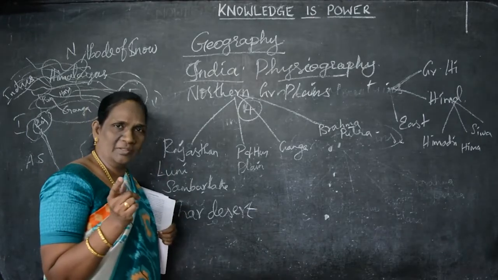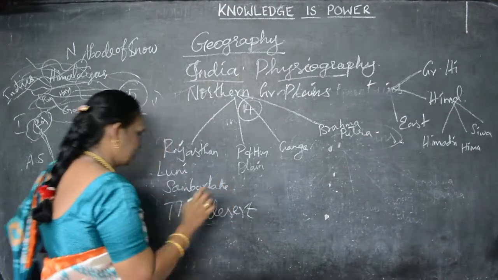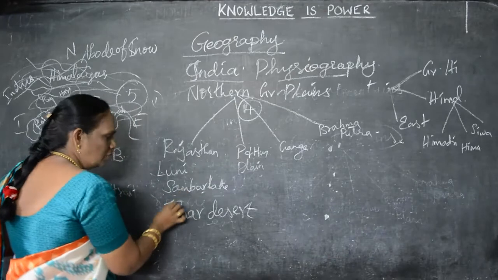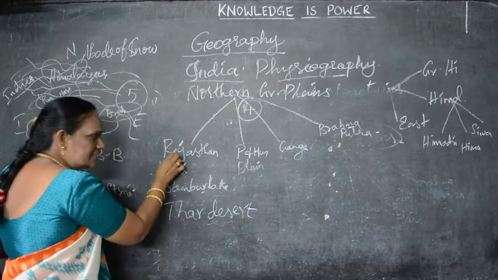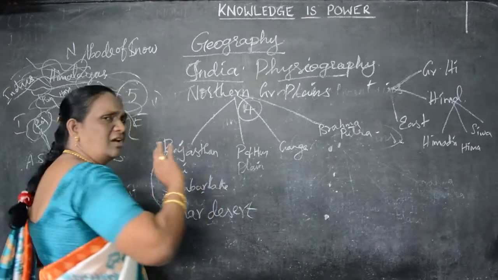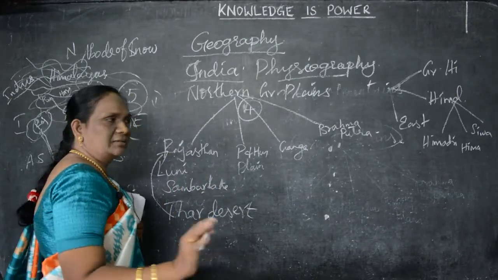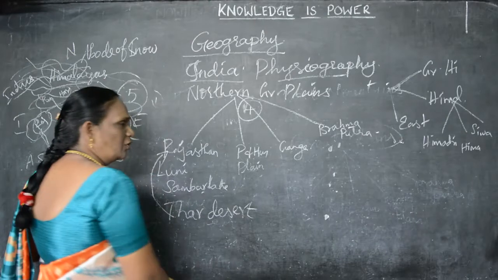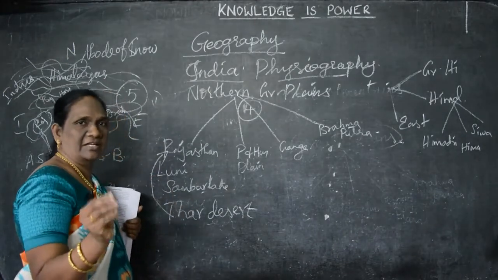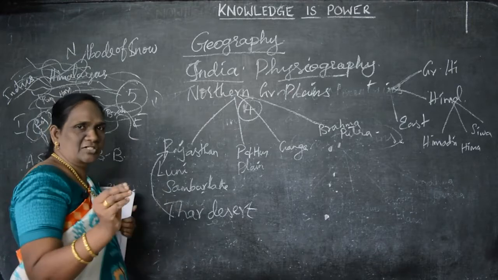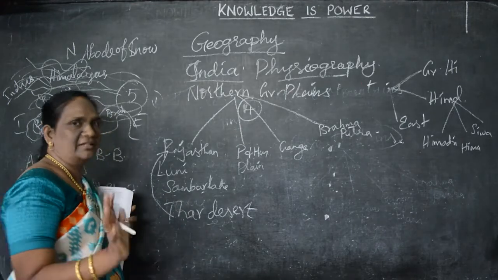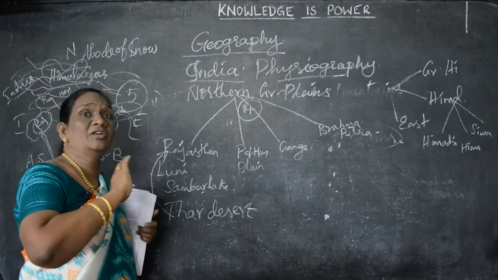Desert means, do you know desert? Yes, you all know. In Tamil we say palaivanam. This Thar Desert is in Rajasthan only. It is full of sand only. We don't have any trees or forest there. Only cactus we can find, the shrubs, small plants, full of sand dunes.